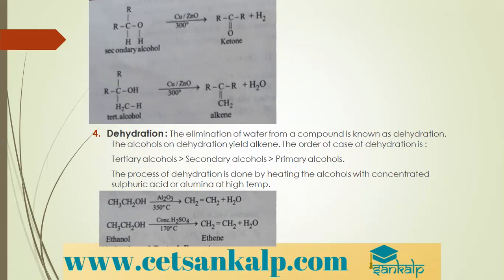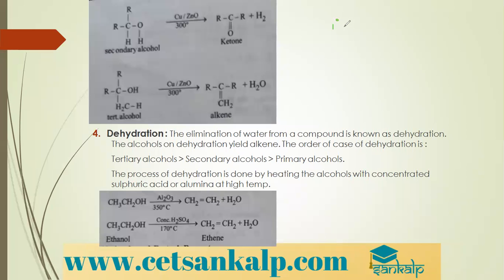Please do remember, students, by dehydrogenation, preheated copper at 300 degrees Celsius. Sometimes they mention 350 degrees Celsius also. Primary alcohol undergoes dehydrogenation to give aldehyde. Secondary alcohol undergoes dehydrogenation to give ketone. Tertiary alcohol undergoes dehydrogenation to give alkene. Why is the difference? The difference is because of this.